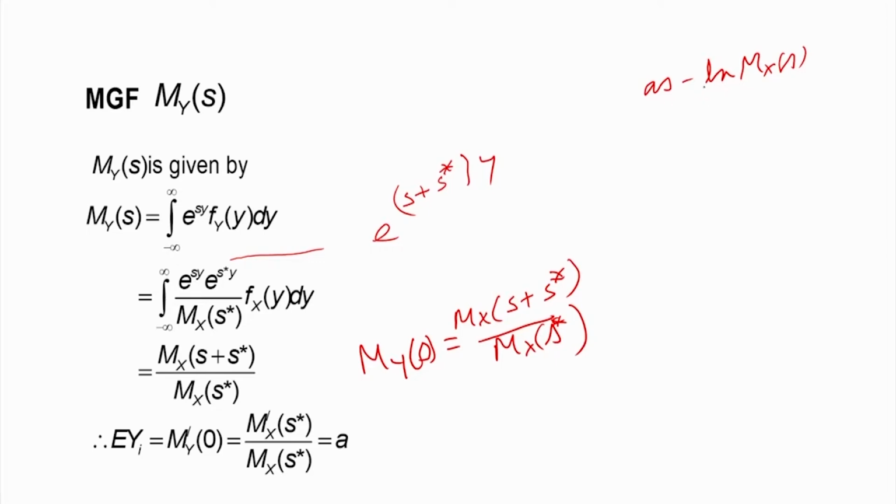Now, when we find what happens at the maximum, we take the derivative and set it equal to 0, and find that M_X dash of s star divided by M_X of s star is equal to a. So what we have established is that Yi is an independent and identically distributed sequence with mean E of Yi equal to a.